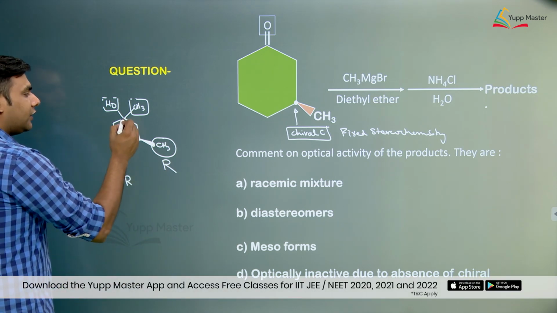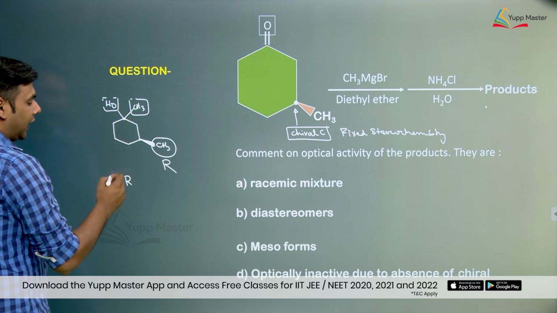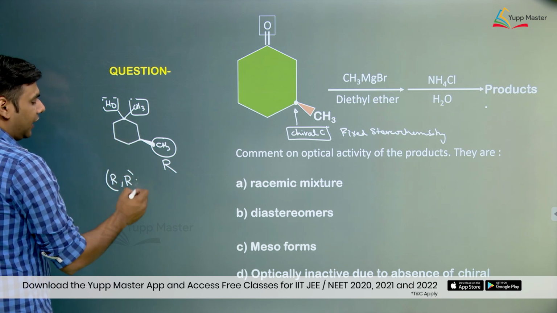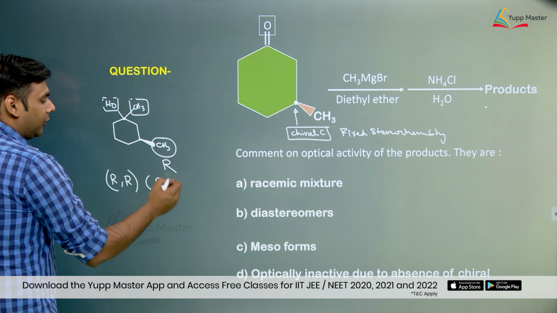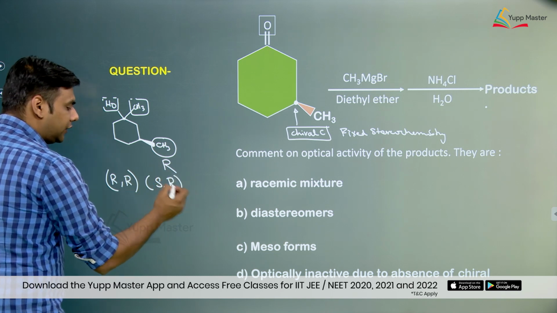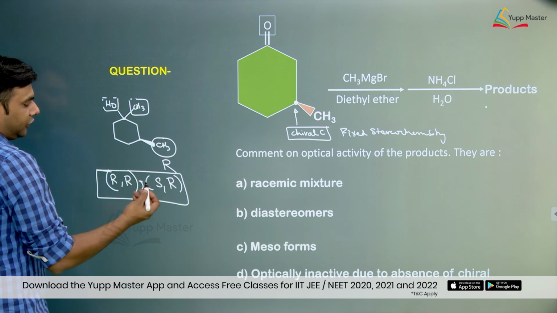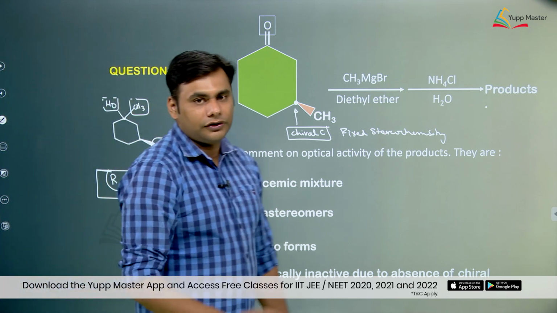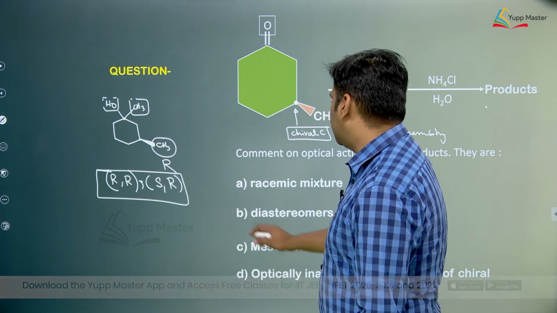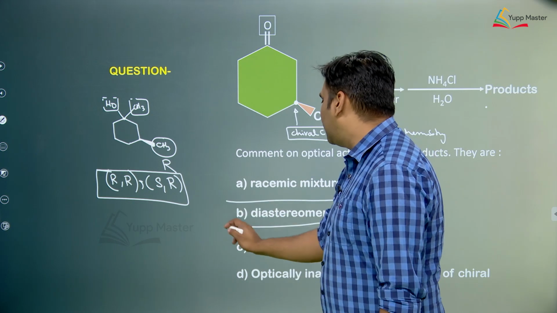Now because this is optically active, there can be 2 forms that can be formed. One is R and the other could be S, but because the stereochemistry of the other carbon is fixed, these 2 products are formed, and we know that they are diastereomers of each other because they are non-mirror images. So in this case, the product would be diastereomers.